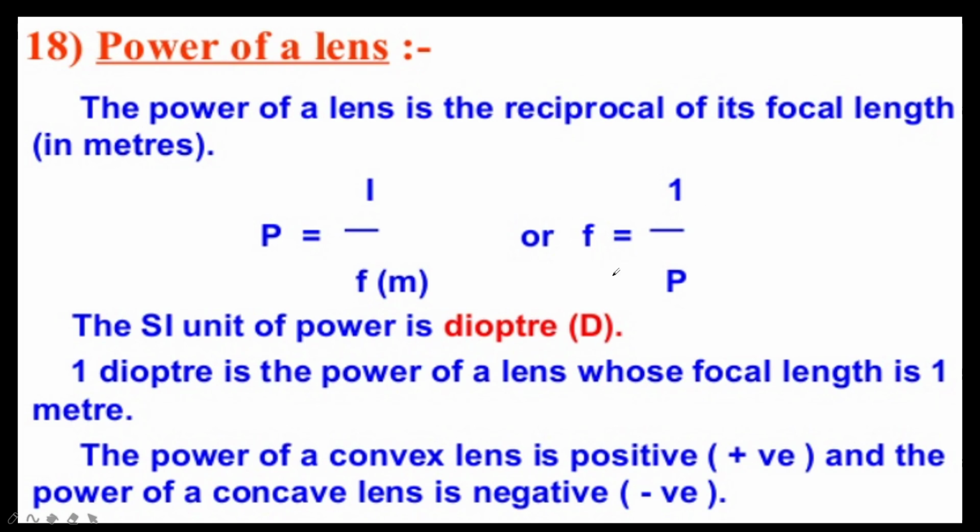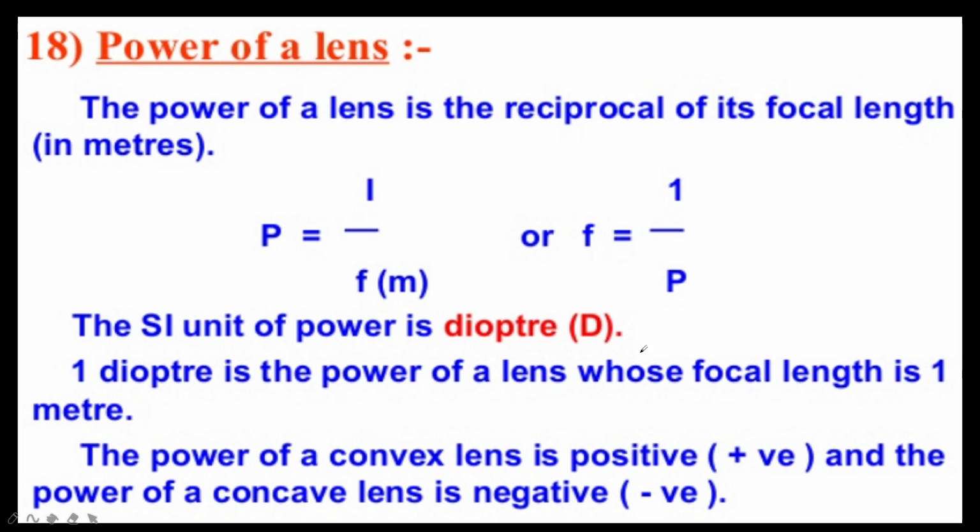The SI unit of power is the diopter, denoted by capital letter D. If the focal length of the lens is measured in meters, the power is expressed in diopters. One diopter is the power of the lens whose focal length is 1 meter. The power of a convex lens is positive and the power of a concave lens is negative. If you remember this, you can solve any kind of numericals.